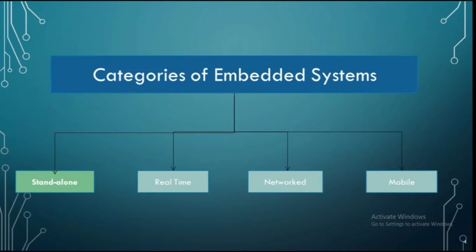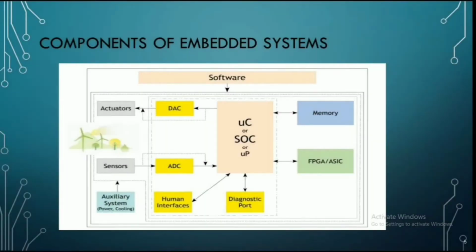Now let us talk about real-time embedded systems. Real-time embedded systems take necessary action within a specified amount of time, also known as time-based systems, for example, airbag systems in vehicles. Now let us see network embedded systems, which are connected to a network, for example, router, home security system. And let us talk about mobile embedded systems, which are portable and easy to carry, for example, a car.